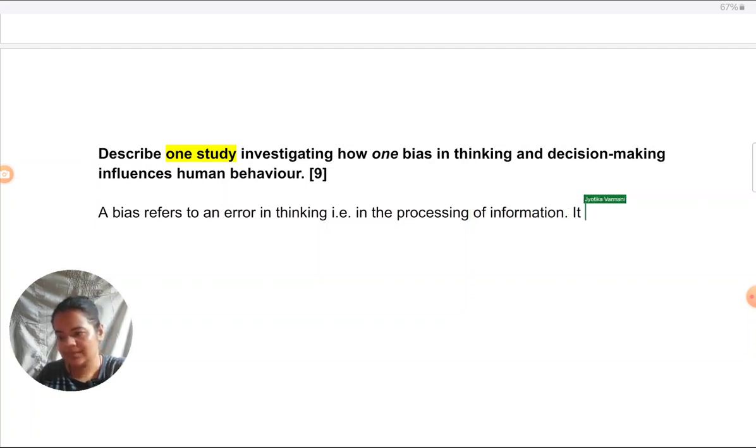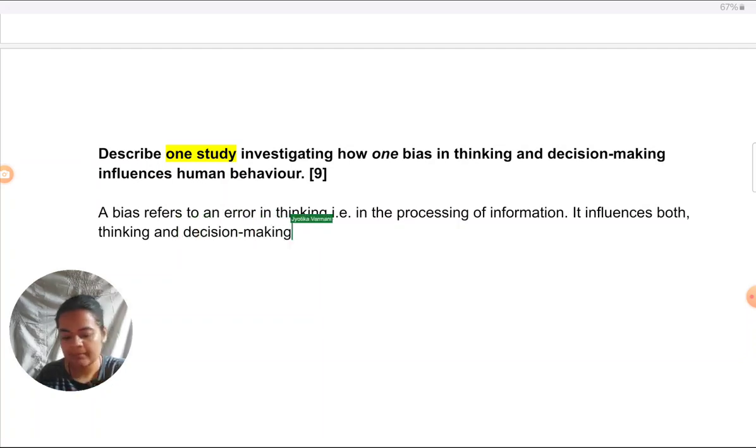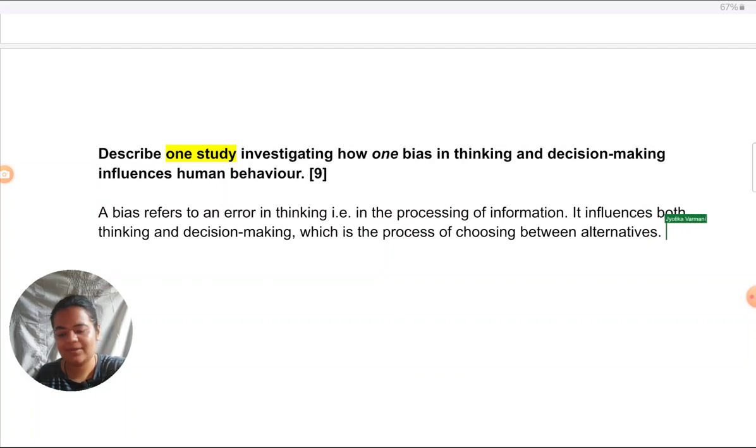It influences both thinking and decision making, which is the process of choosing between alternatives. So here I have just defined all the concepts which are there in the question: bias, thinking, decision making. Now to make it increasingly specific to what I want to address.